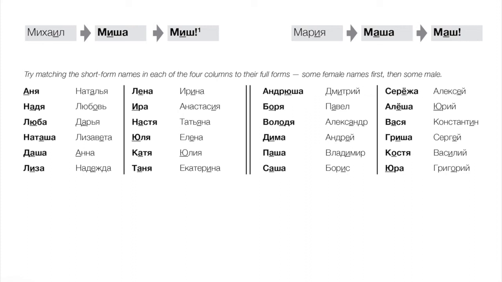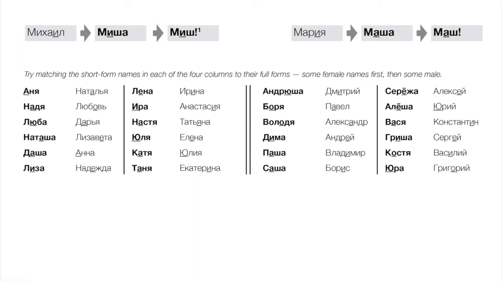By the way, Sasha also could refer to a woman. It could also be the short form of Alexandra. So you can meet women or men named Sasha in the short form. Seryozha goes with Sergei, Alyosha with Alexei, Vasya is from Vasily, Grisha goes with Grigory, Kostya with Konstantin, and Yura with Yuri.